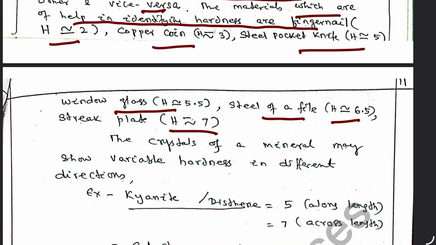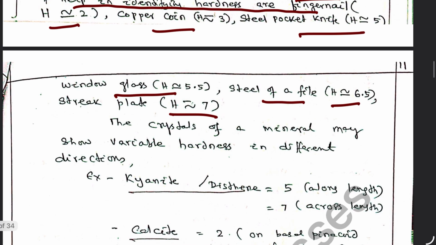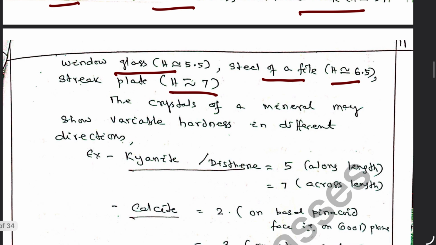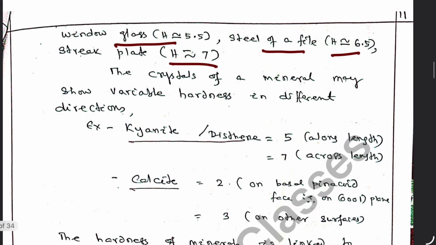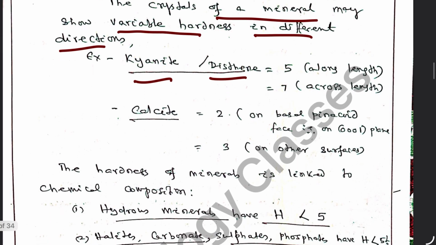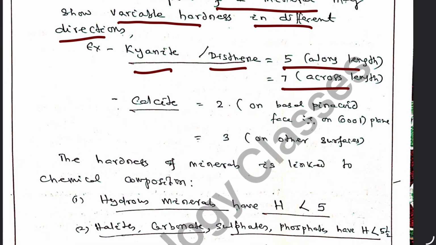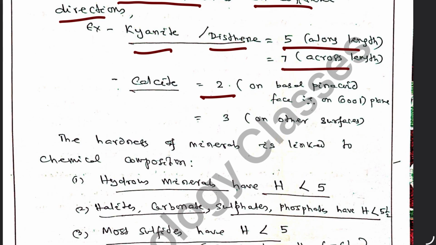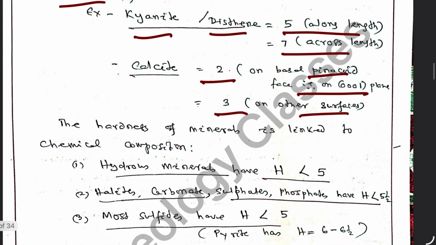Generally, in order to know the hardness of a mineral, we rub the mineral on the streak plate. If the streak plate is scratched, then the mineral is harder and has hardness more than 7. Otherwise, it has hardness less than 7. The crystals of minerals may show variable hardness in different directions, as you find in kyanite, otherwise called disthene, which has double hardness: 5 along the length and 7 across the length. Calcite has 2 on the basal pinacoid and 3 on other surfaces.